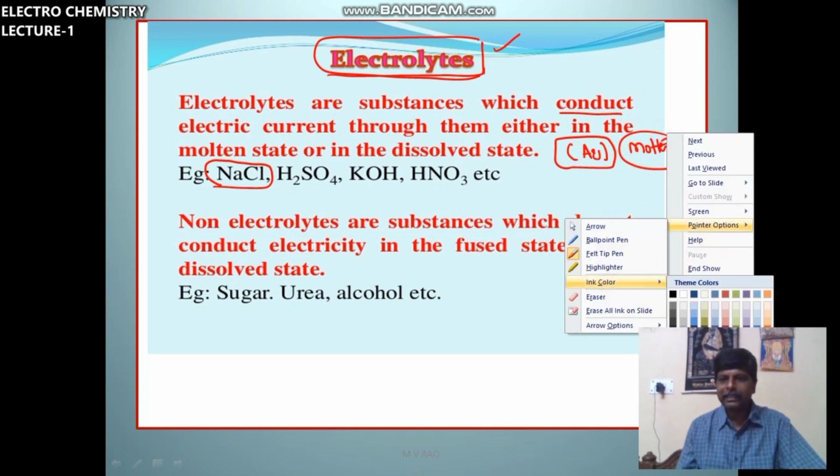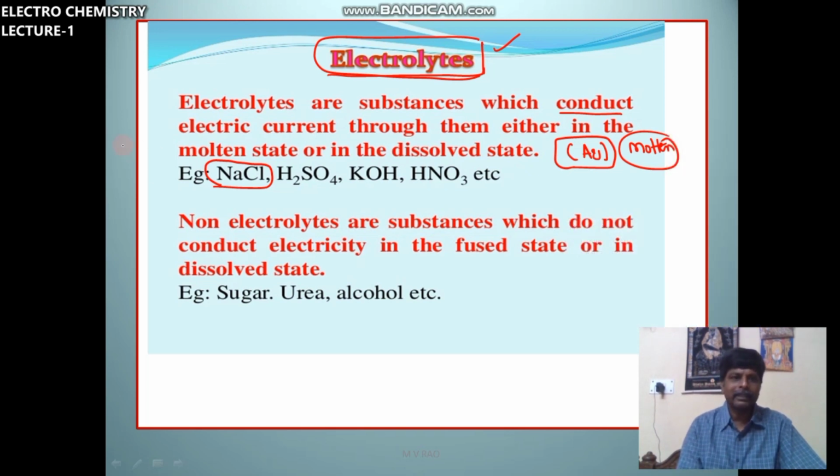Here the state is important. Molten or fused, both are the same, or aqueous. Sodium chloride is not in the solid state. Aqueous NaCl, molten NaCl or fused NaCl is a good conductor of electricity.